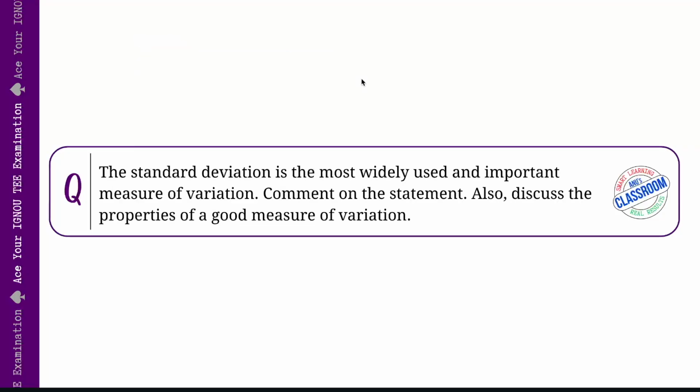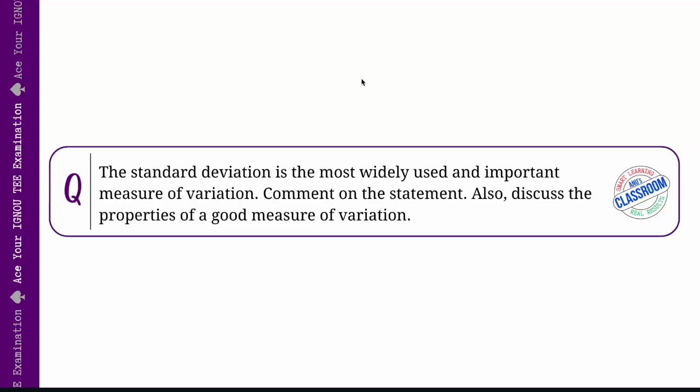The standard deviation is the most widely used and important measure of variation. We are asked to comment on this statement and also discuss the properties of a good measure of variation. So, standard deviation is arguably the most widely used and the most important measure of variation, of course. Why?